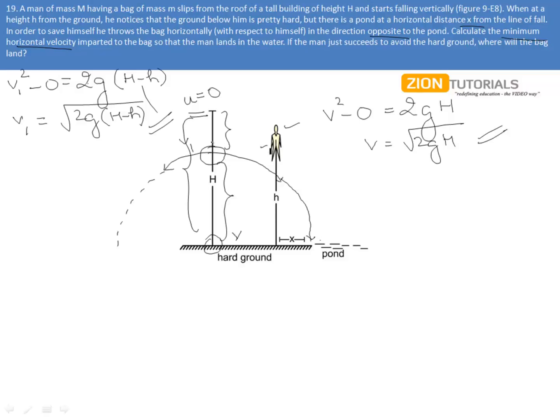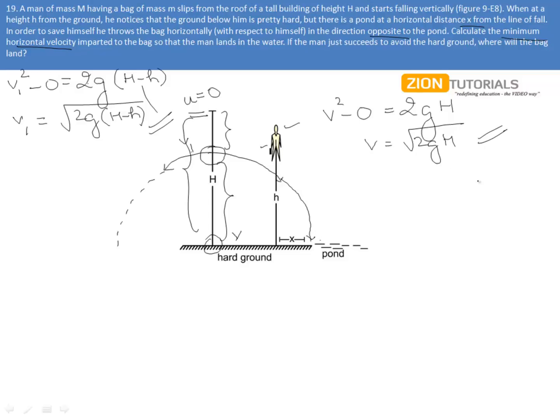Now why I preferred this capital H over this small h was because it was far easier to find v with this whole journey, because I knew the displacement, I knew the acceleration, so simply I could find the velocity at the lowermost point.